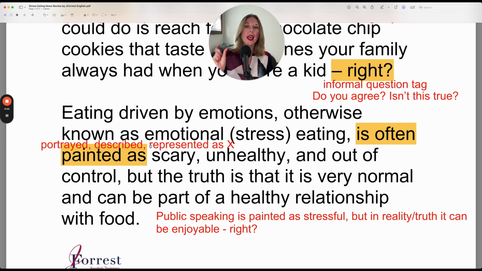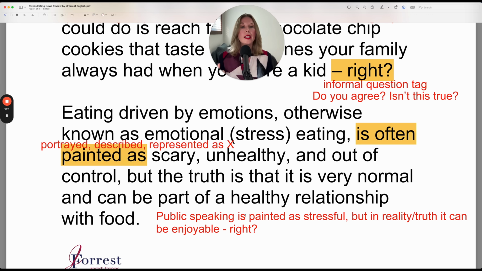If you use any of these three alternatives, which you absolutely can do, you would still need the verb to be, "is described as," and you would need "as," and then you have your adjective. So it's the exact same sentence structure. So now you have 4 different ways to say it. For example, public speaking is painted as stressful. So is described, represented, portrayed.